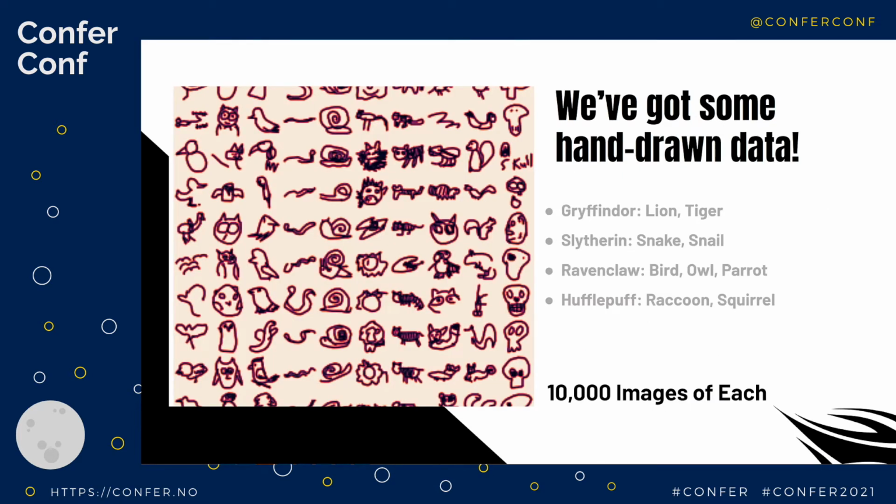So I said, okay, I'm going to grab their ready-to-go drawings, and then Gryffindor will take lions and tigers, Slytherins will take snakes and snails, Ravenclaw will take bird, owl, and parrot, and then Hufflepuff will take raccoons and squirrels. And we'll take 10,000 images of each, clean them up, and then see how this goes. Maybe this is how I can build this fun data set, instead of drawing numbers.